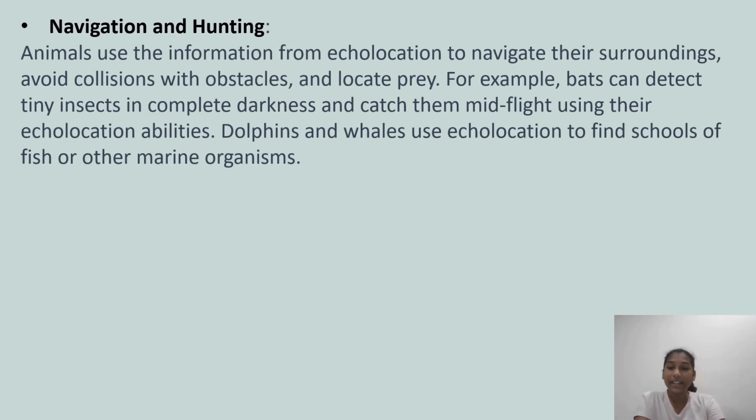Do you ever think how bats can identify prey in the darkness? They use the principle of echolocation. Animals use the information from echolocation to navigate their surroundings, avoid collisions with obstacles, and locate prey. For example, bats can detect tiny insects in complete darkness and catch them mid-flight using their echolocation abilities. Dolphins and whales use echolocation to find schools of fish or other prey.